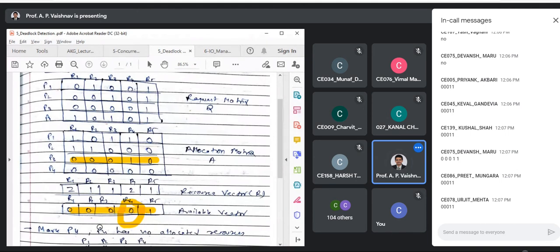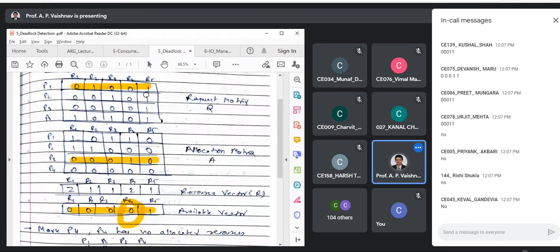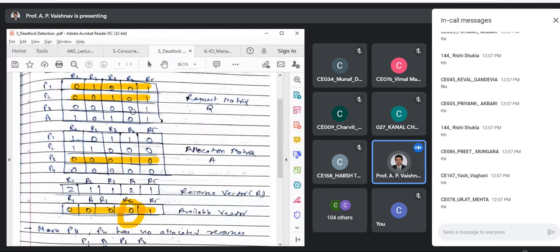Check again. With 0, 0, 0, 1, 1, can I fulfill P1? No. Can I fulfill P2? No again. What about P3?